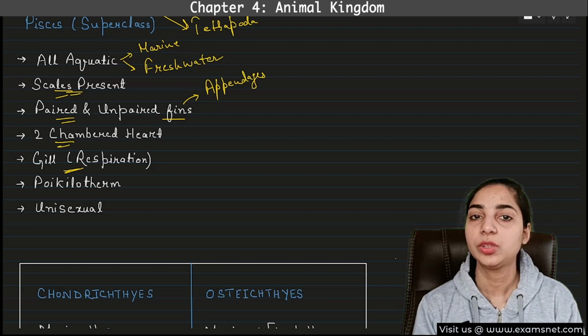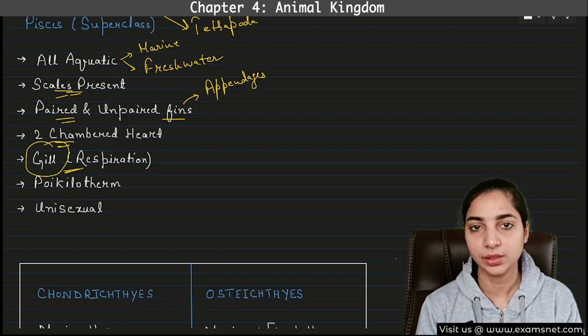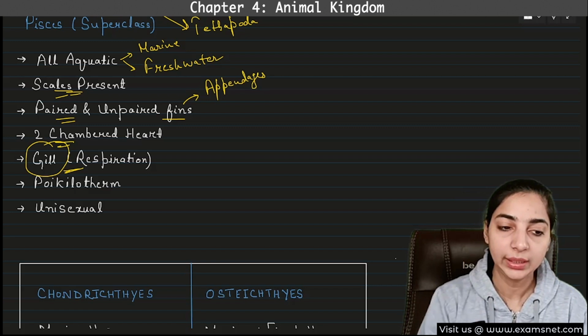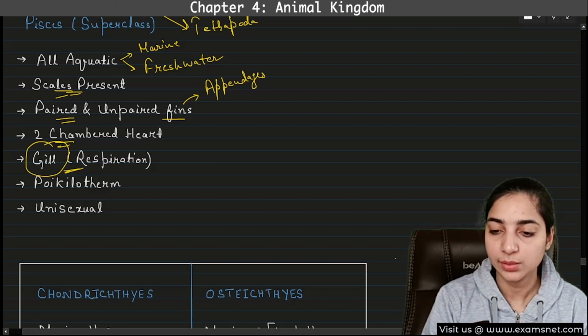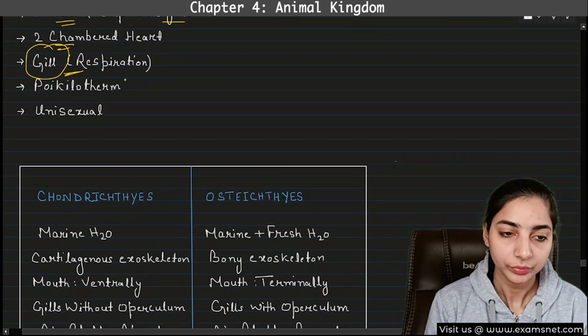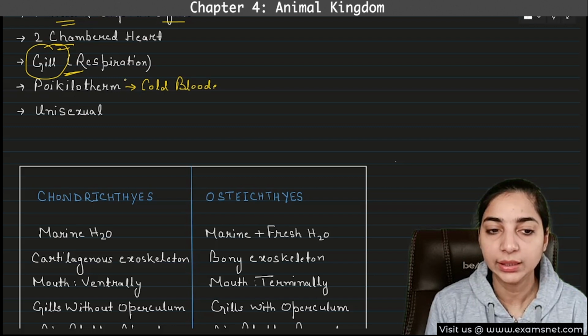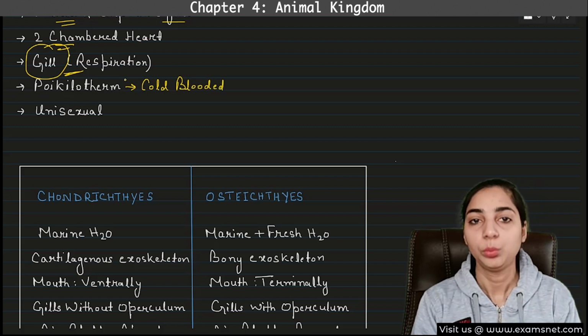Then how respiration will take place? It takes place with the help of gills. We all know that gills are present in fish for respiration. Then they are poikilotherm. And what is meant by poikilotherm? Poikilotherm means cold-blooded. So they are cold-blooded. And what do we mean by cold-blooded? It means that they do not have a constant body temperature.